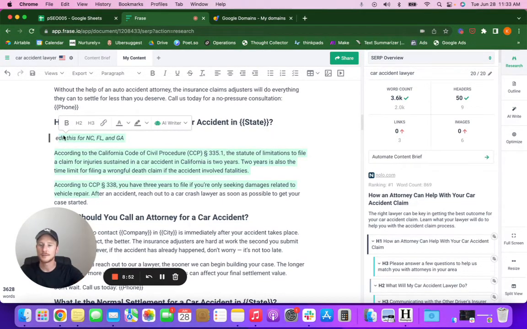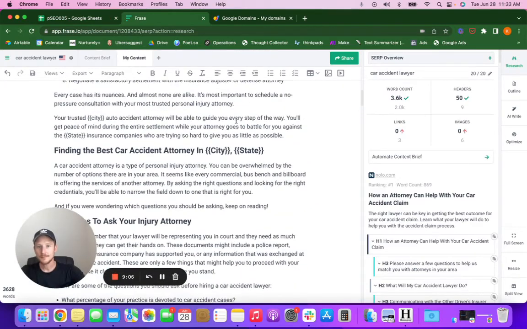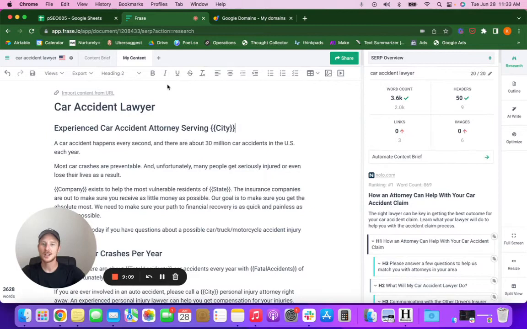It's just going to be edited for if it's for a North Carolina lawyer, if it's for Texas, whatever. It's got to be dynamic there. That will be its own column here. So this was really fun to build too. Just knowing that you're putting in merge tags and every time you do it, you're basically creating an infinite amount of pages. Beyond that is kind of exhilarating. But this is how it starts.